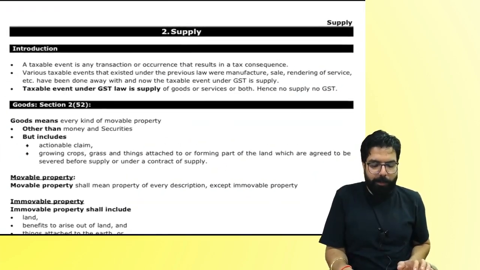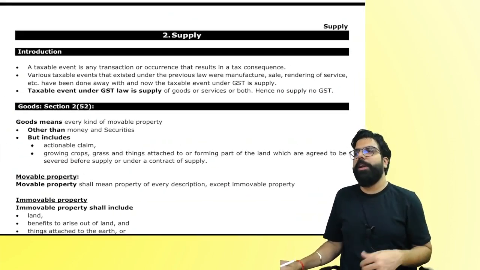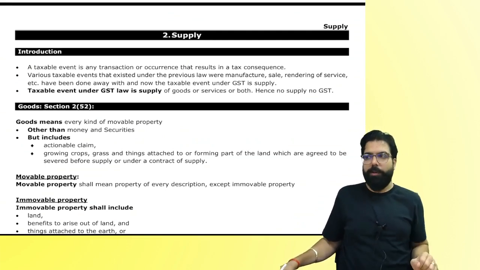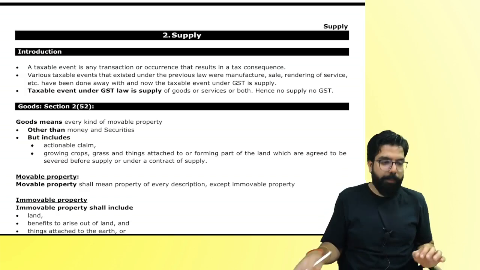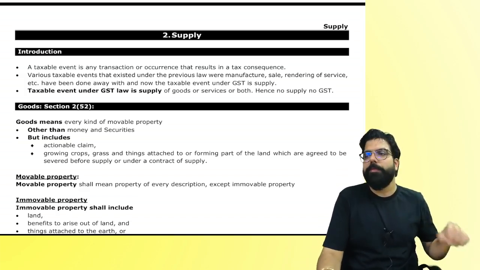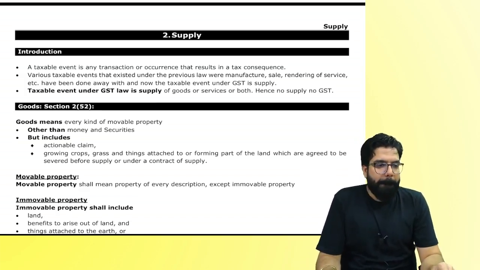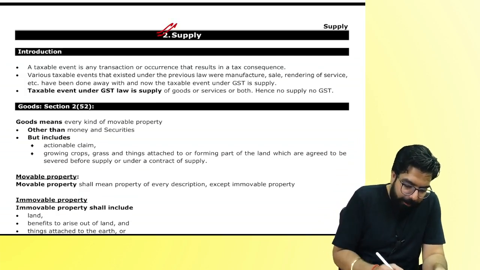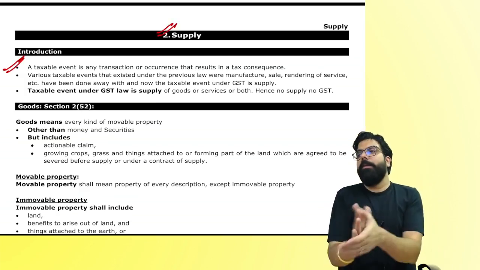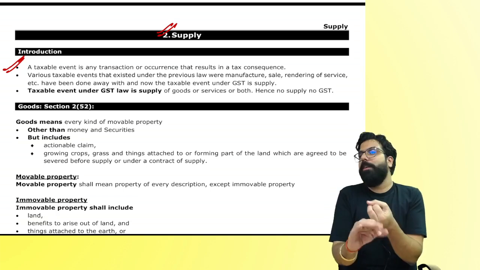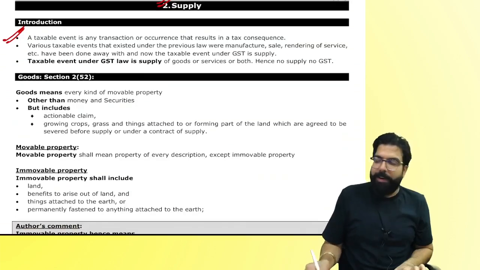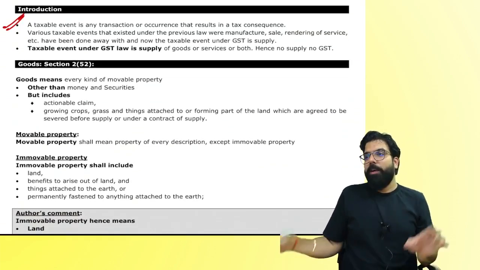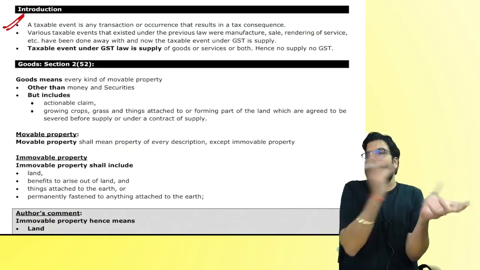Supply chapter ka textbook. How many of you read the textbook at home when I told you to read it? Very good. Chalo, please come to your textbook. Supply is the taxable event, the happening of which GST will get levied. Do you guys agree? So what is the taxable event in GST? Supply. Only when there is supply, GST gets levied.